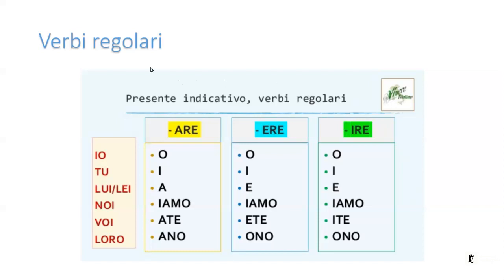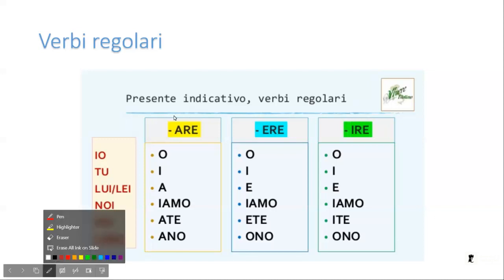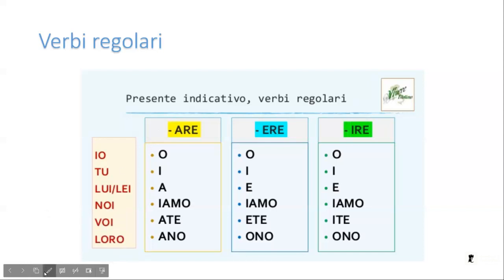So, i verbi regolari sono i verbi che finiscono con are, ere, and ire, e hanno un pattern. So we have a regular pattern. That's why they're called regular verbs. The way they work is always the same. They can end in are, they can end in ere, or ire.